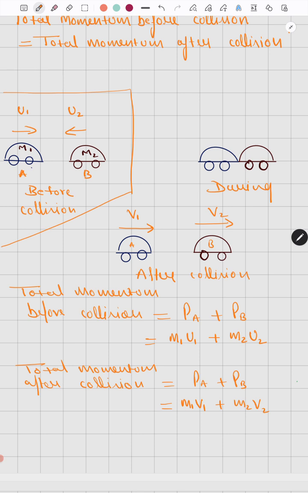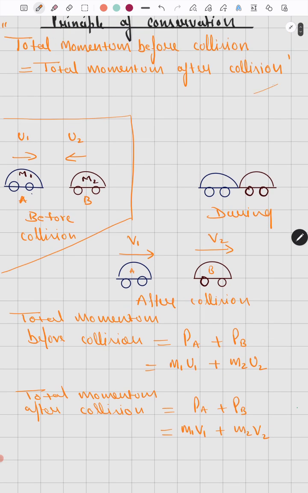So this statement is in the form of words, and these are in the form of an equation. According to the statement, we can write m1 u1 plus m2 u2 is equal to m1 v1 plus m2 v2.